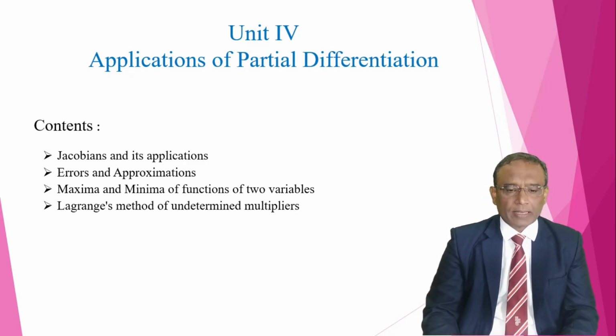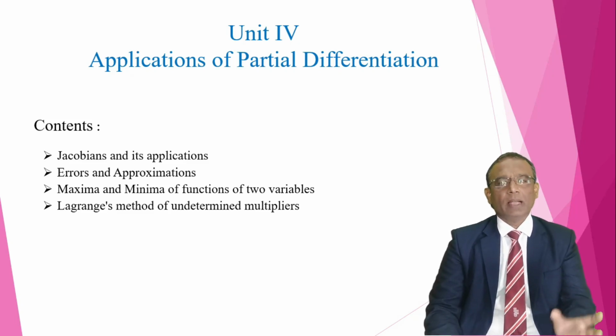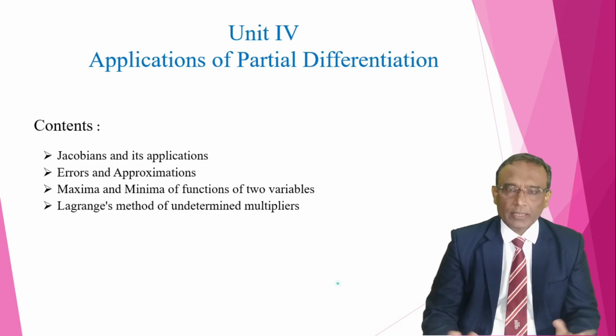The Lagrange's method of undetermined multipliers, this optimization technique you have to study. But what kind of technique is this? It is a constrained optimization technique. One function will be given to you, and under particular constraints, one or two or three constraints, you have to optimize the given function. Next, coming to linear algebra.